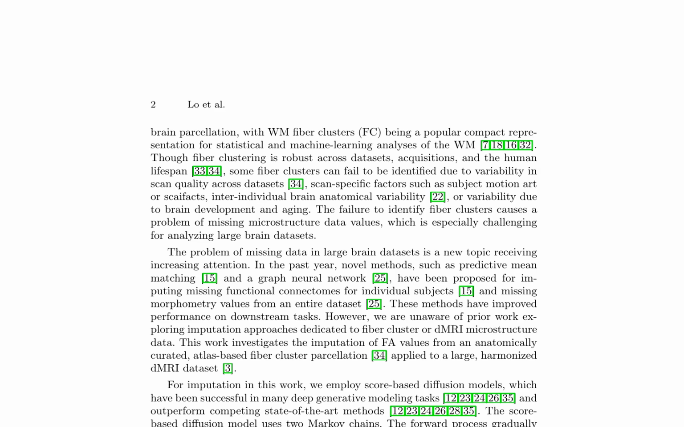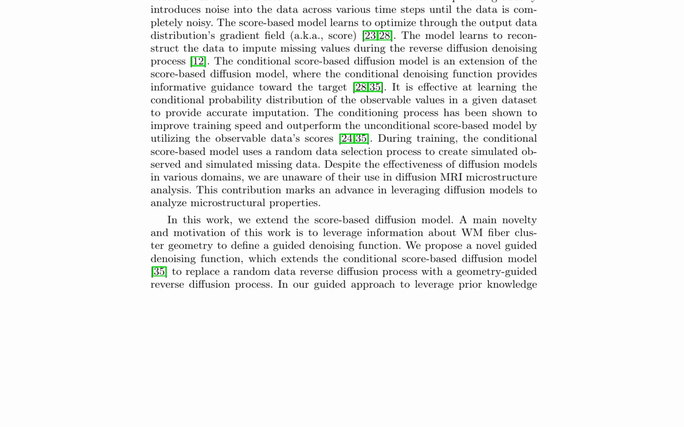Score-based diffusion models, which have been successful in various deep generative modeling tasks, are employed for imputation. The score-based diffusion model uses two Markov chains, where the forward process introduces noise into the data, and the reverse diffusion denoising process learns to reconstruct the data to impute missing values.